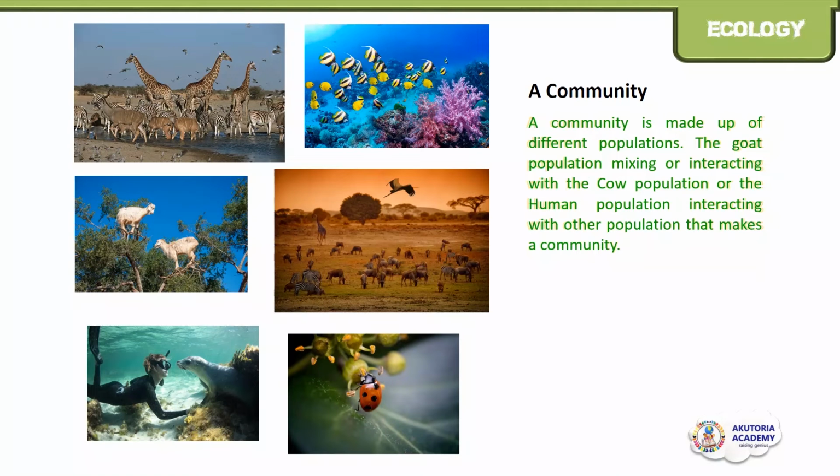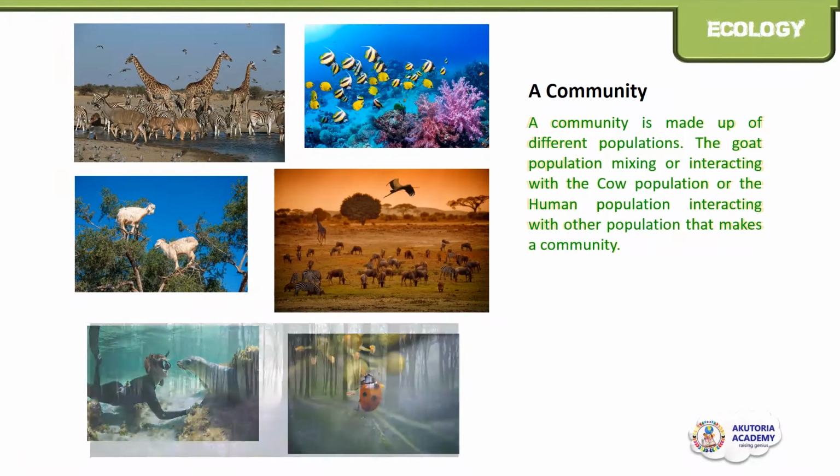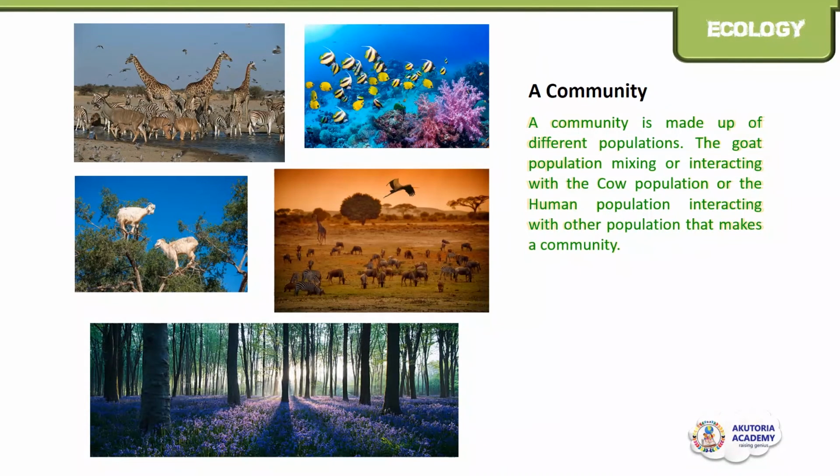A community involves populations of organisms of different species. In a community, we can have a population of ants, cockroaches, mosquitoes, spiders living in a defined location or a particular place. A great community usually includes biodiversity, that is, a lot of different animals and plants living in a particular place. So a community has different types of plants, different types of animals living together in a particular area.